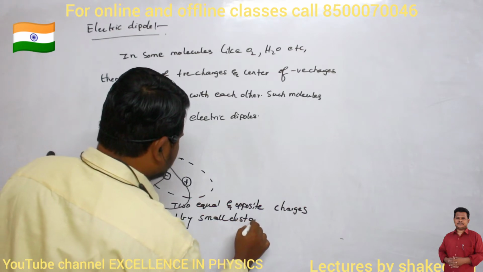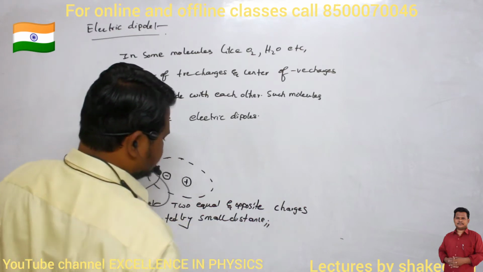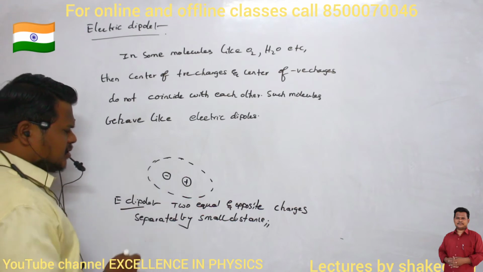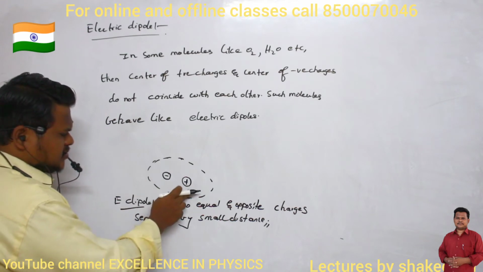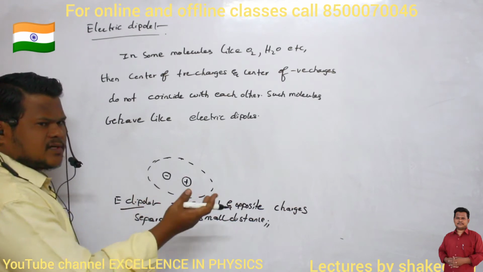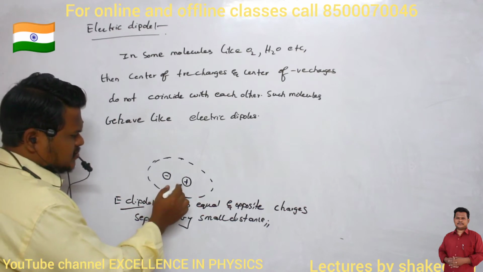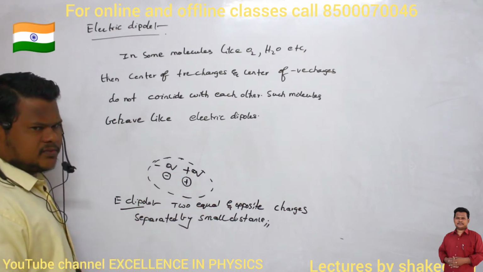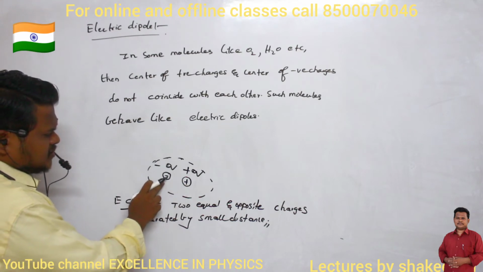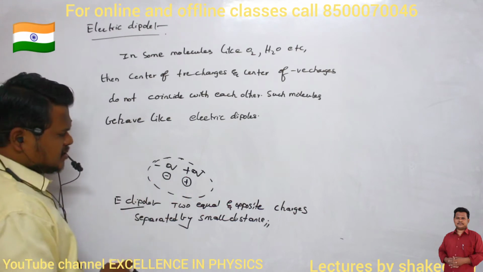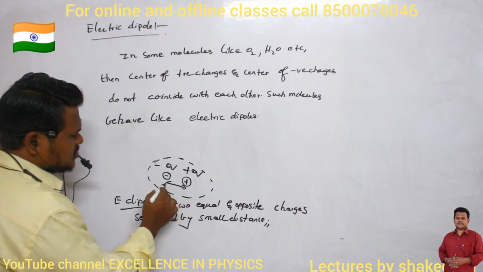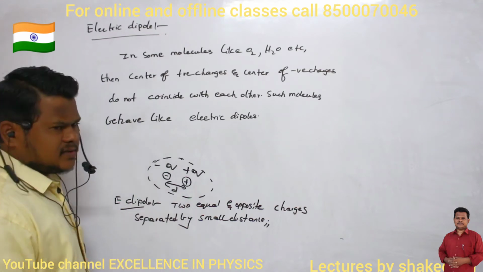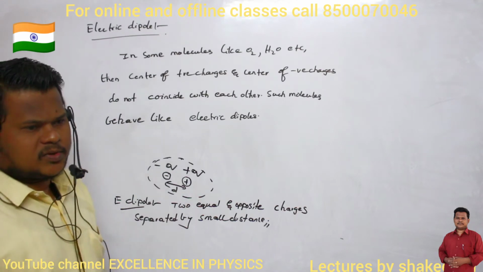This is called an electric dipole. In a neutral atom, the number of positive charges and negative charges will be exactly equal. So if the positive charge is plus q, the negative charge will be exactly minus q. This equal amount of unlike charges separated by a small distance d, we call an electric dipole.